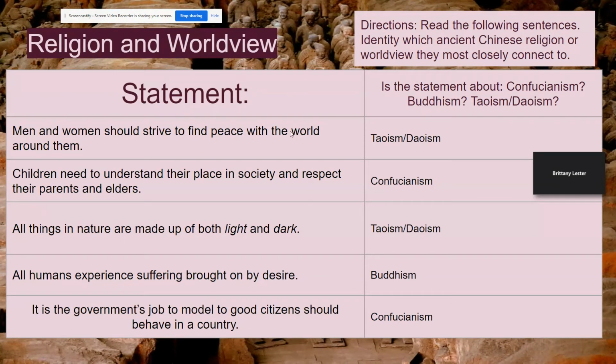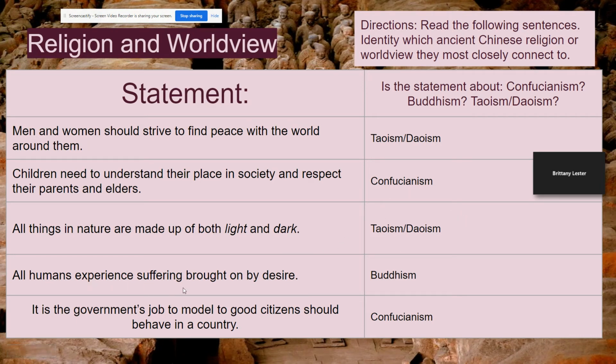Okay, so religion and worldview. Men and women should strive to find peace within the world around them. So just looking at the world as it is, that's going to be Taoism. Children need to understand their place in society and respect their parents and elders. That's going to be Confucianism, right? That's very much in line with that social hierarchy. All things in nature are made up of both light and dark. Of course, that's referring to the yin and the yang. So that's going to be Taoism.